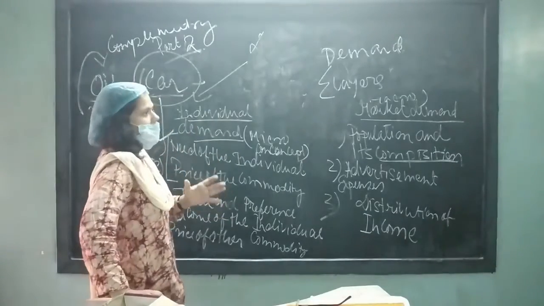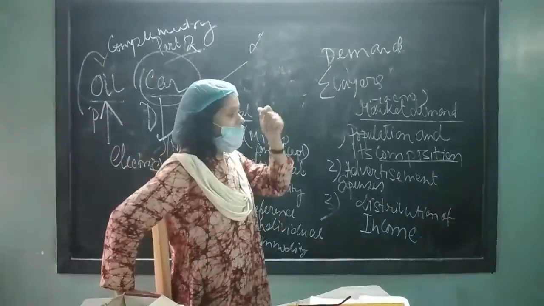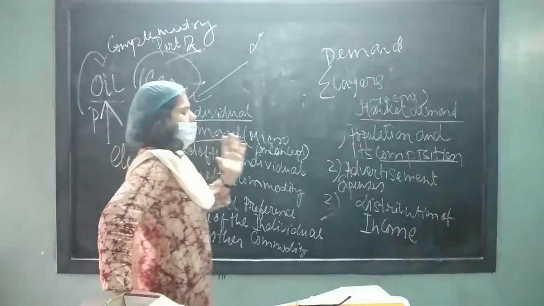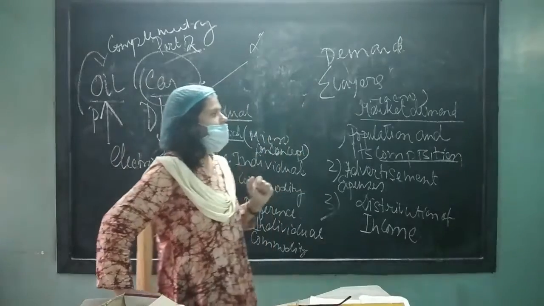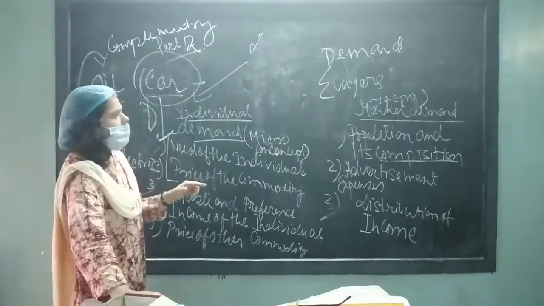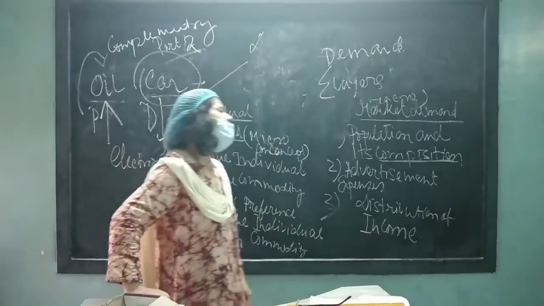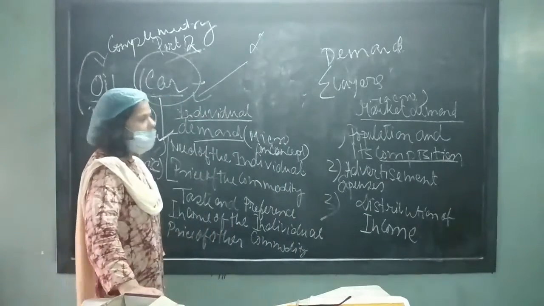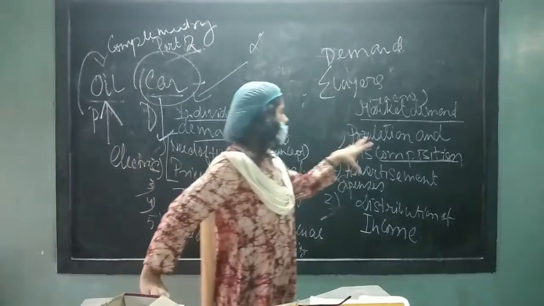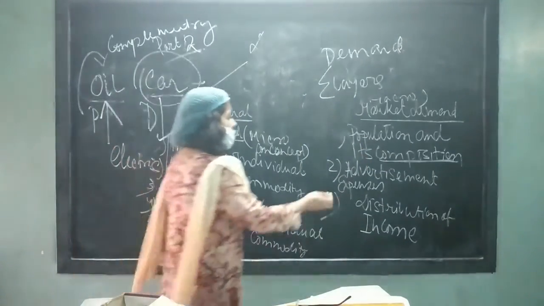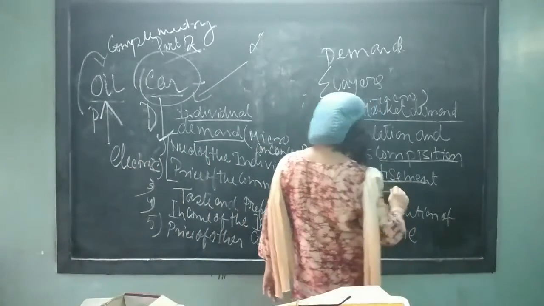Clear? It is happening in our family also. Think, in our family, if the number of children is more, then commodities will be demanded accordingly. If the number of adults is more, then commodities will be demanded accordingly. If the number of old age persons is more, then the demand will be shaped accordingly. Clear?